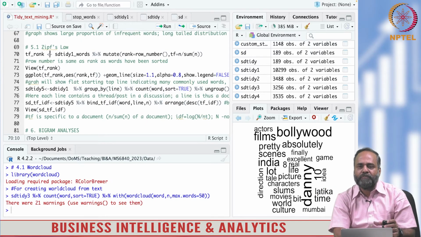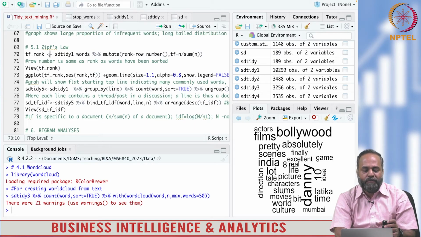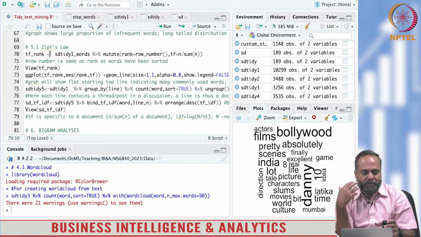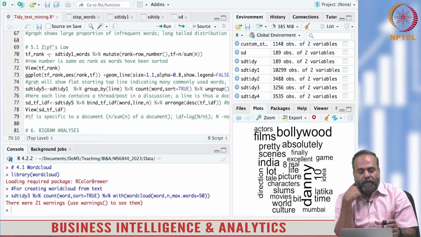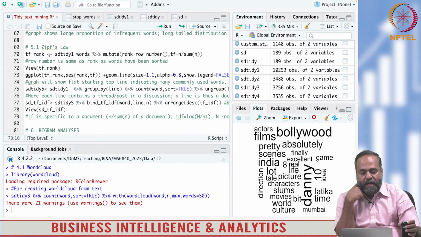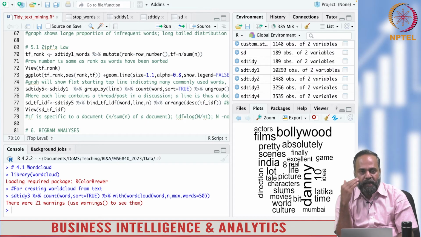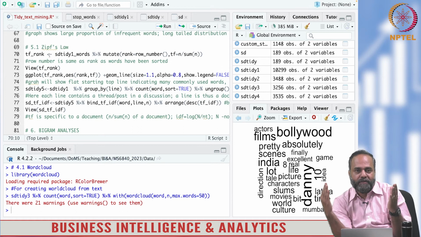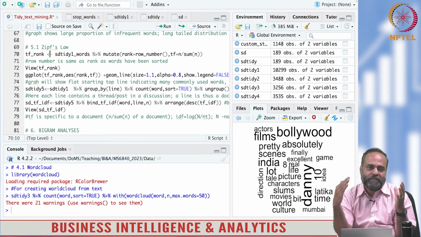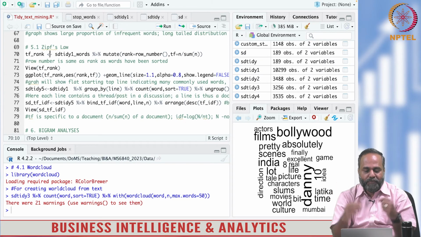Those words are not very important, but they will be the largest number of words used. So this particular Zipf graph helps you understand or compare two corpuses in terms of the occurrence of common words.